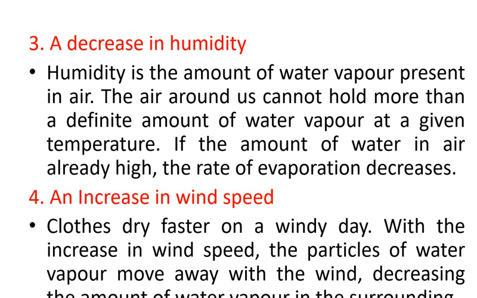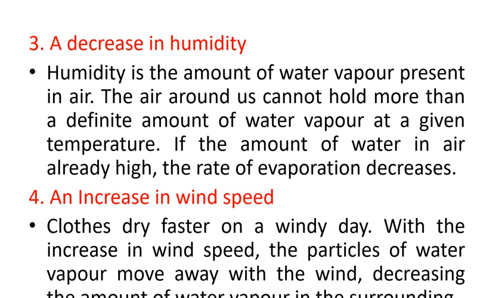So if the amount of water in the air is already high, the rate of evaporation decreases naturally. So when there is more water content in the atmosphere, in the air, the clothes or things will not dry fast. That you know very well. Why? Because the rate of evaporation will be decreased, especially in the rainy season. You remember, in the rainy season, because of the rain, our atmosphere will already be wet.